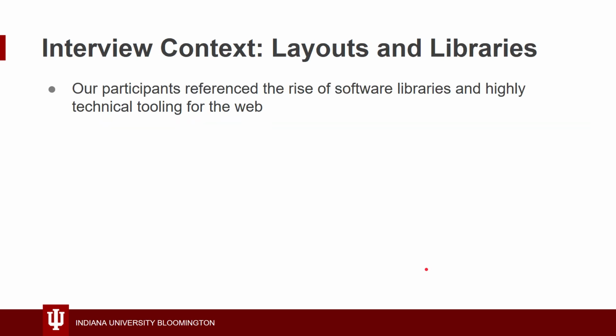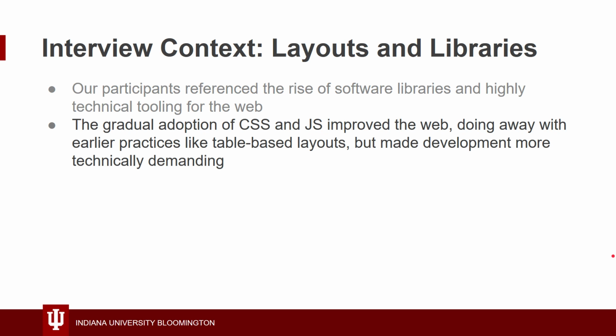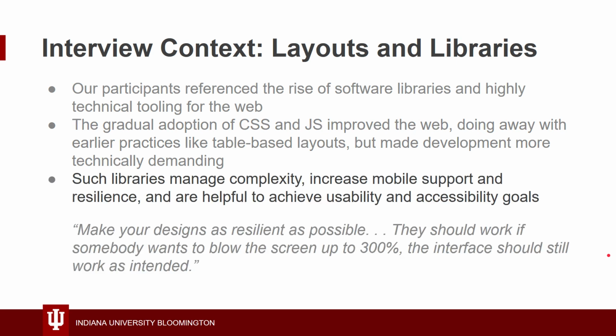Our interview results contextualize these findings. When asked about how their tools and processes have changed, our participants referenced the rise of software libraries and highly technical tooling for the web. The gradual adoption of CSS and JavaScript improved the web, doing away with earlier practices like table-based layouts, but they made development more technically demanding. Libraries help to remedy this problem. They manage complexity, increase mobile support and resilience, and are helpful to achieve usability and accessibility goals.